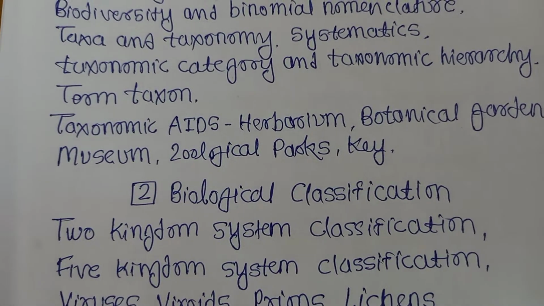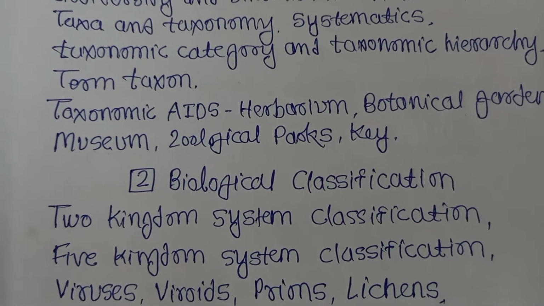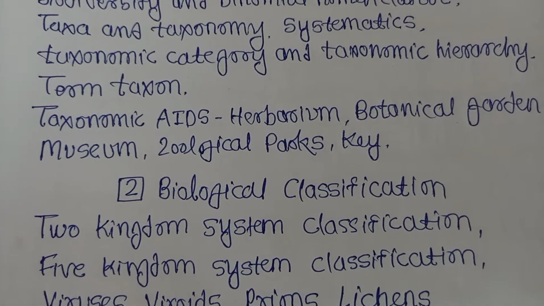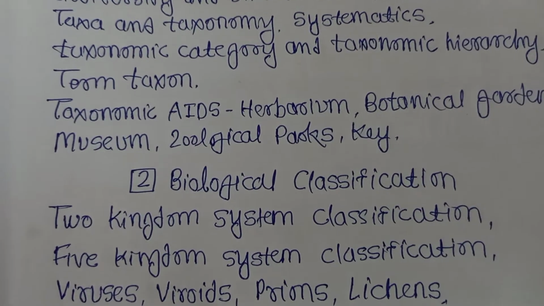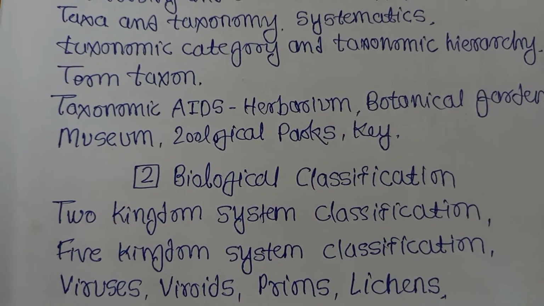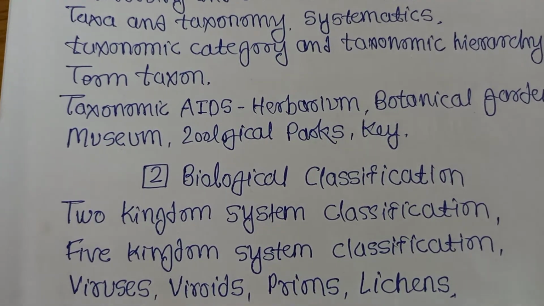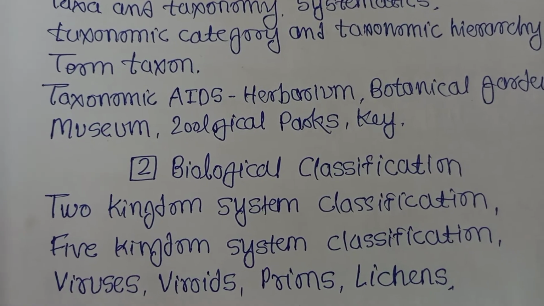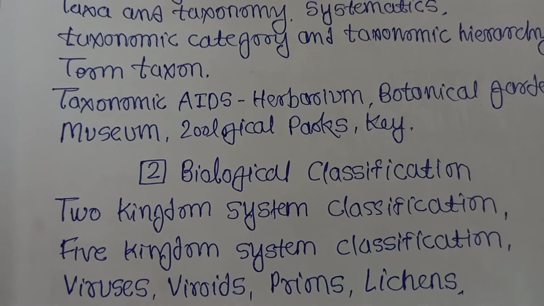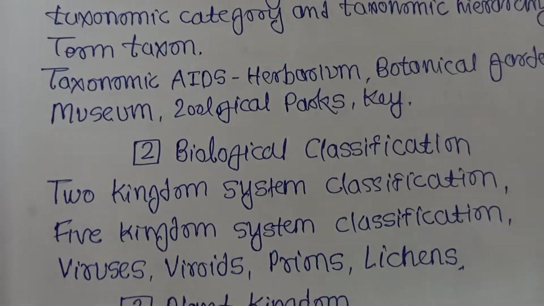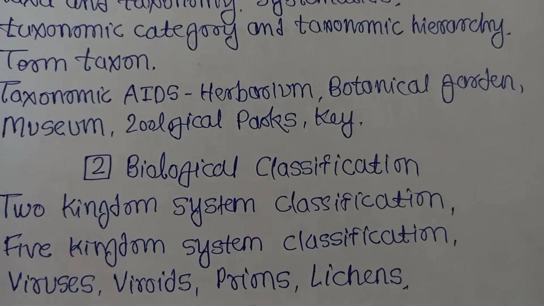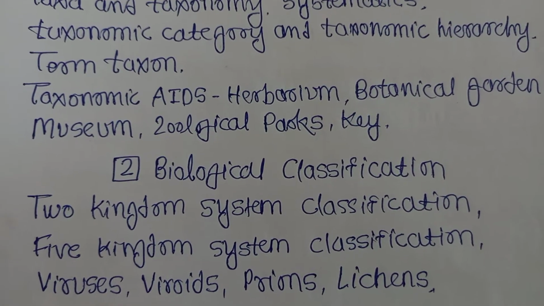that is called museum. Then zoological parks, where we see live animals. Then key, how to study living beings with the help of their similarities and differences. When we study this term, similarities and differences, that is called key.